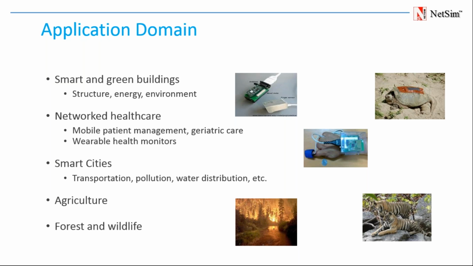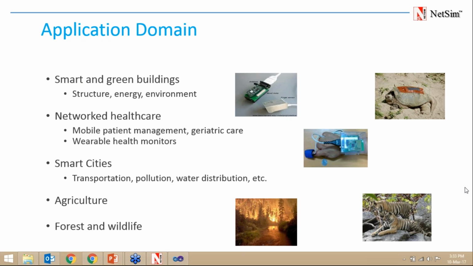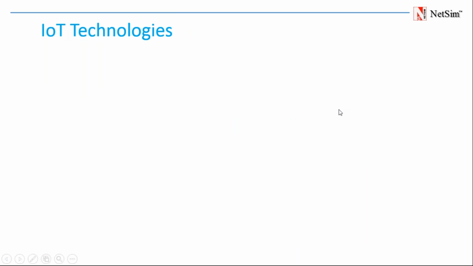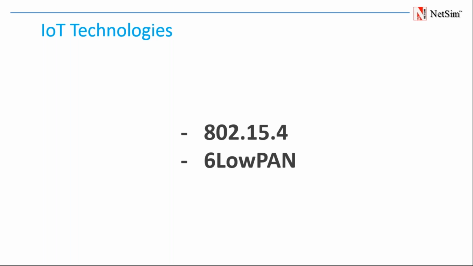In smart cities, you have transportation, pollution, water distribution. In agriculture, it can be used. In forest and wildlife scenarios, it can be used. That is same application as the wireless sensor network. So IoT is